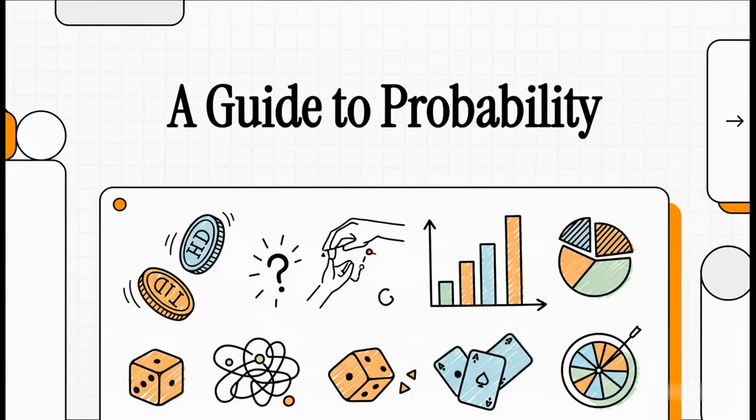Welcome to the Explainer. You know, our world is just full of chance, from a simple coin toss to the wild swings of the stock market. Today, we're going to grab that uncertainty and put a number on it. Let's make sense of probability together.